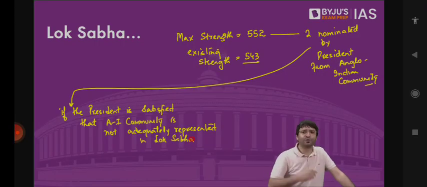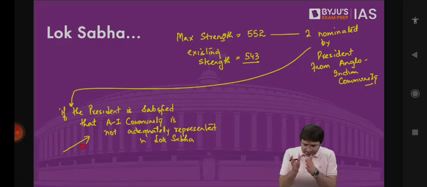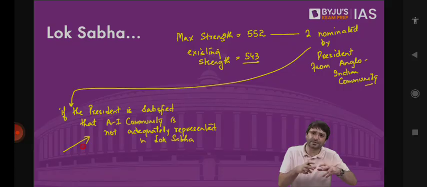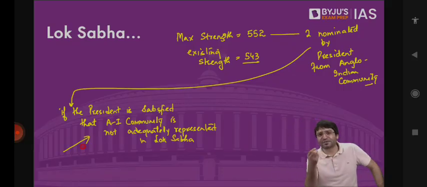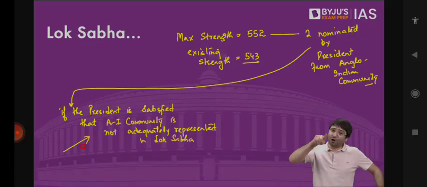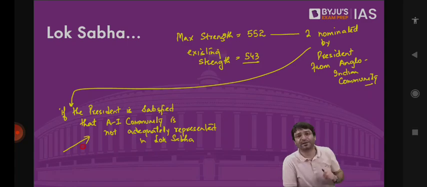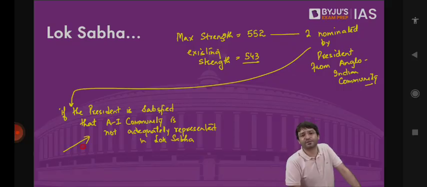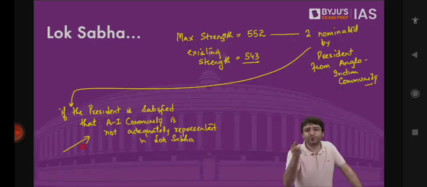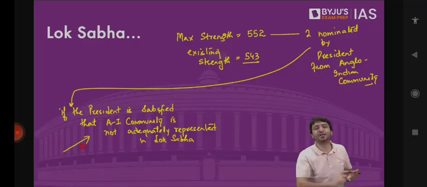There was reservation provided for Anglo-Indians also for 10 years. Who are these Anglo-Indians? These are people with British ancestry. After the independence, they decided to stay in India. They did not leave. They did not go back to Britain. So they remained Indians. They are now part of Anglo-Indian community. Constitution said if the President is satisfied that it is this Anglo-Indian community which is not adequately represented in Lok Sabha, then the President may nominate 2 members from Anglo-Indian community to Lok Sabha. Which means it was not mandatory for the President to nominate these 2 MPs to Lok Sabha. It is mandatory for the President to nominate 12 MPs to Rajya Sabha from the fields of art, literature, science, social service. But it was not mandatory to nominate 2 MPs from Anglo-Indian community to Lok Sabha.